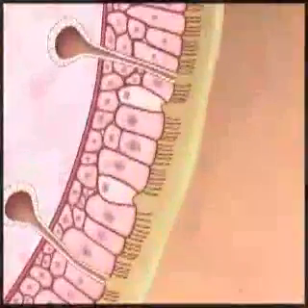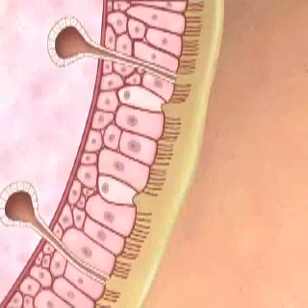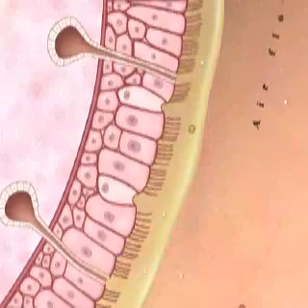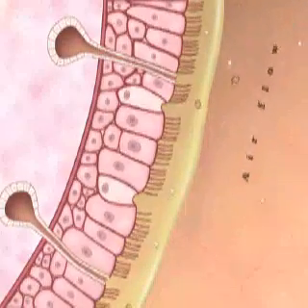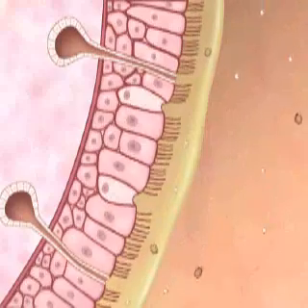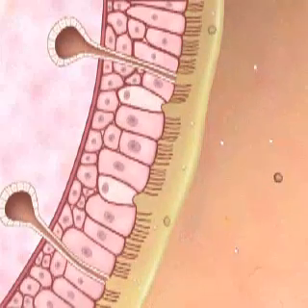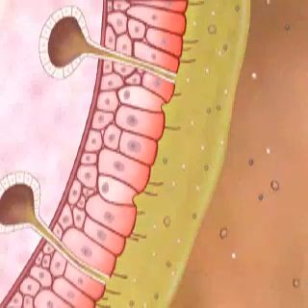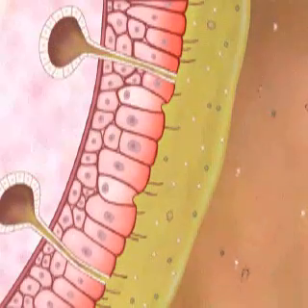Both lungs are covered by the pleura. The pleura consists of two layers, the inner visceral pleura and the outer parietal pleura. Between the layers of the pleura is a small amount of pleural fluid, which acts as a lubricant that reduces friction when the lungs move during respiration.